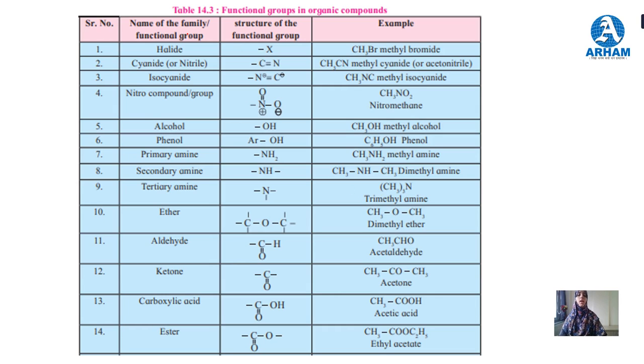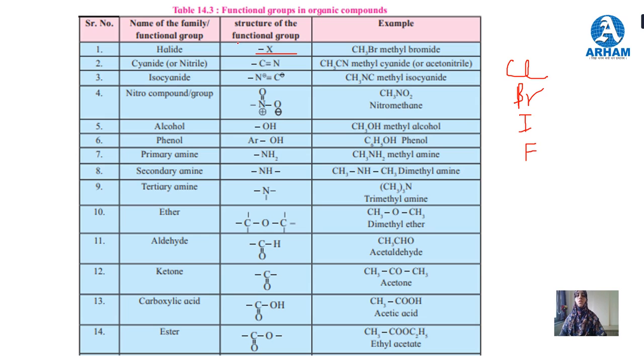First is halide. We will represent the halide with X. X may be chlorine, bromine, iodine and fluorine.